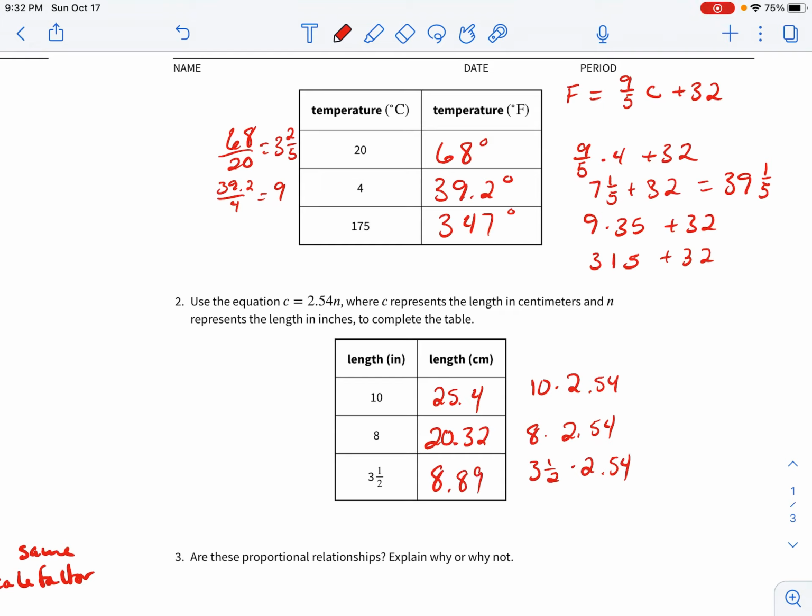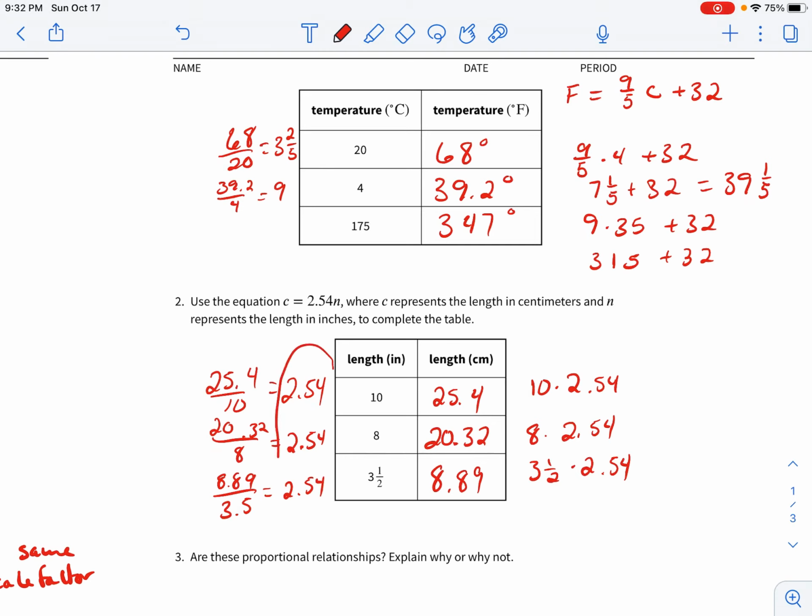Okay, now if we take 25.4 divided by 10, we get 2.54. If we take 20.32 divided by 8, we get 2.54. And if we take 8.89 divided by 3.5, we get 2.54.